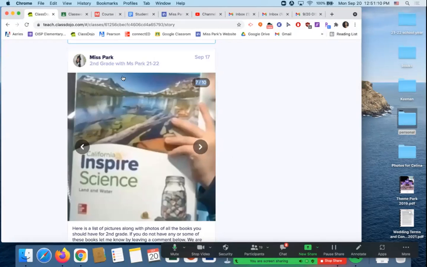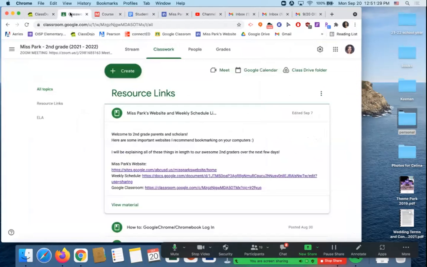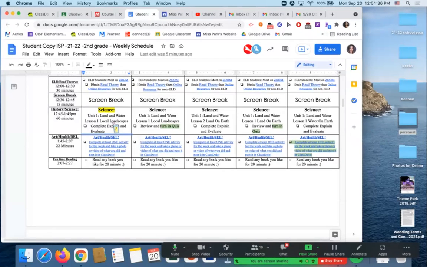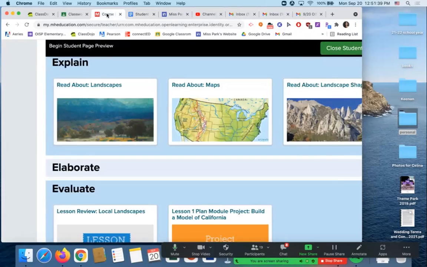The one we're going to be using for this week and for the next couple of weeks is going to be Land and Water. You're going to see a picture of a mason jar with rocks in it. And then there should be like some mountains and some like hills and then like a lake. Okay. So we're in that book. Now, the only issue is that Miss Park, they didn't give me my own TE or my own teacher's book. So I don't know what pages you guys are going to be on. So I'm always going to be referring to the online text. However, if you want to do this in your book and not online, you are more than welcome to do it in your book.